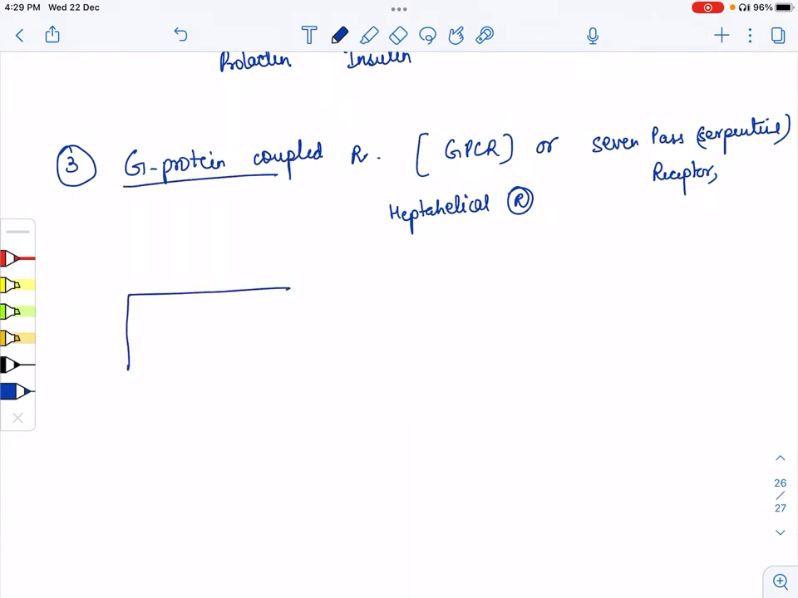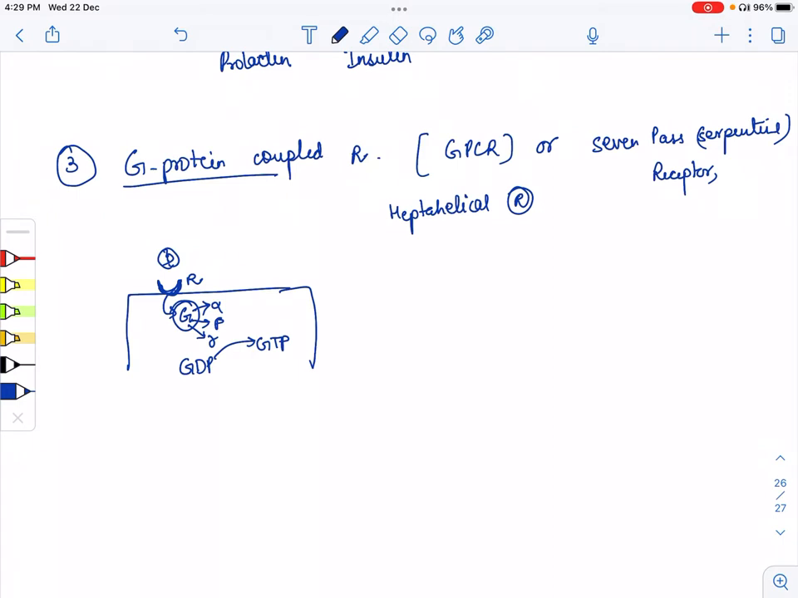Suppose we give a drug, it acts on a receptor. So this receptor will activate the G protein, and as we all know, G protein has three units, that is alpha, beta, and gamma units. So what will happen is it breaks GDP into GTP. So here GDP breaks down into the GTP form and it produces action.